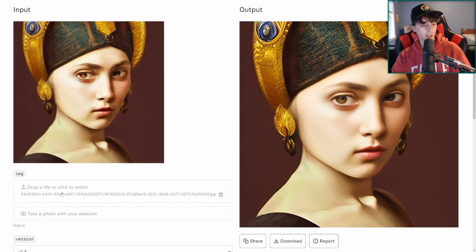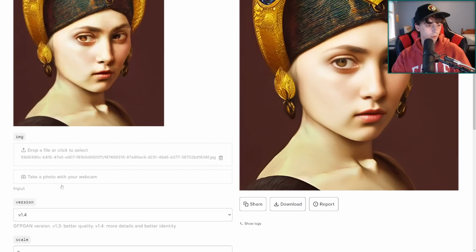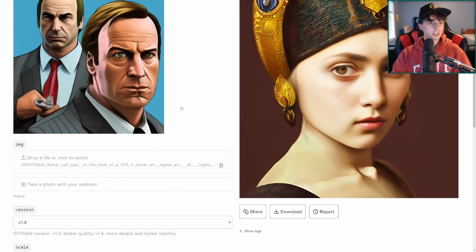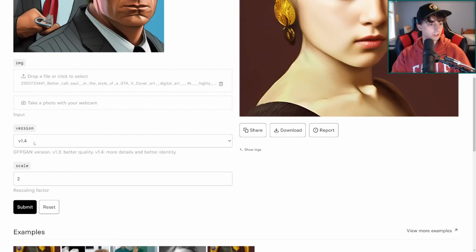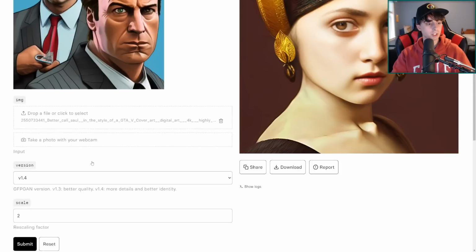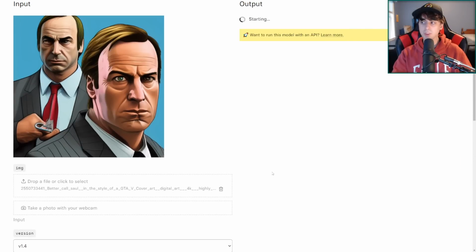We just click right in here and select our image, or we could upload our own webcam photo, apparently. I selected my Saul image here. I can select a version as well. They even tell you that version 1.3 is better quality, but there's more details and better identity with version 1.4. And we actually get some upscaling in here, so we can double the resolution of our image, which is really nice. And we will submit this here.